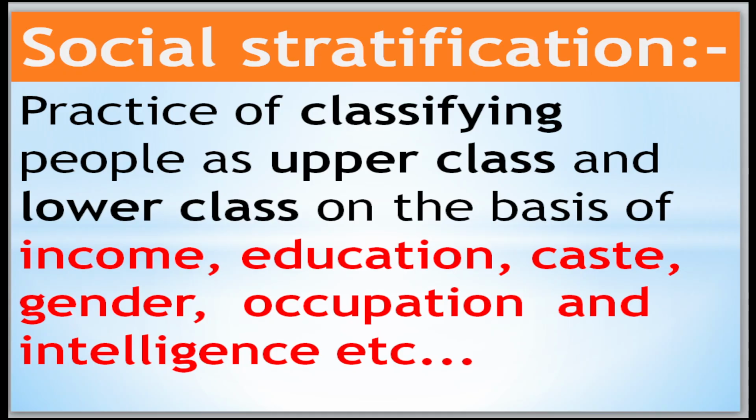So first is the introduction part only. Social stratification: we should know the meaning first. The practice of classifying people as upper class and lower class on the basis of income, education, caste, gender, occupation and intelligence is called social stratification. Stratification means division of the people, classifying people as upper class and lower class on the basis of income, education, caste, gender, occupation and intelligence.